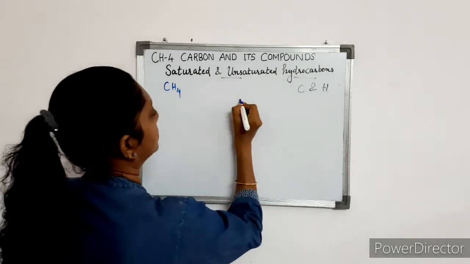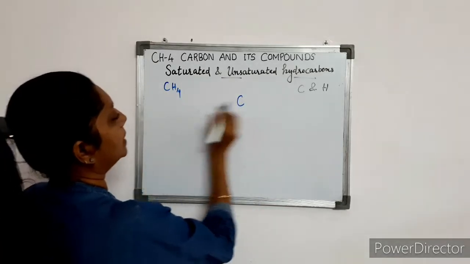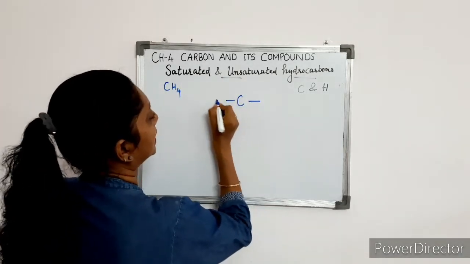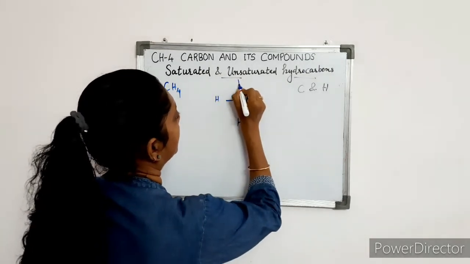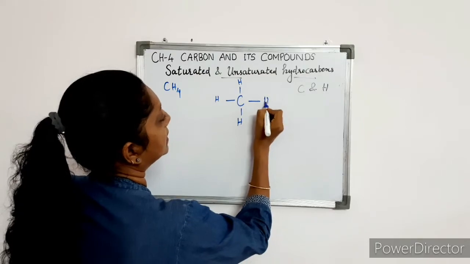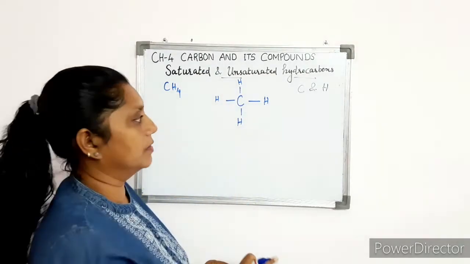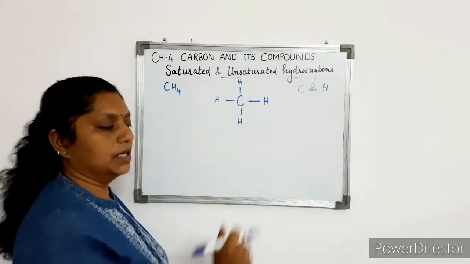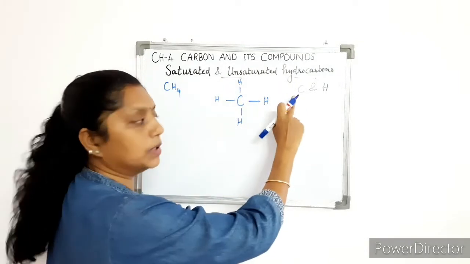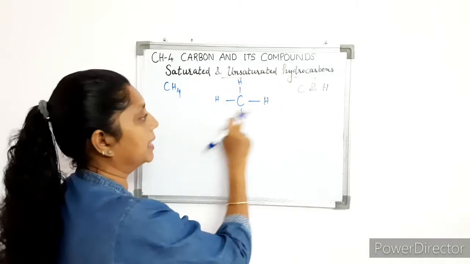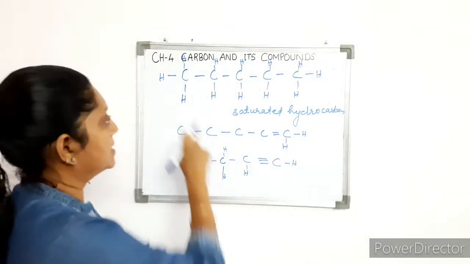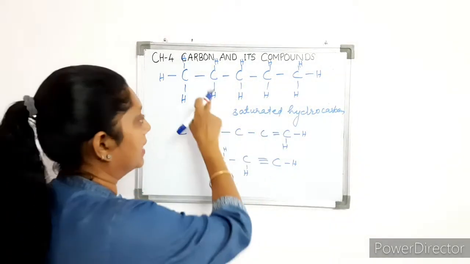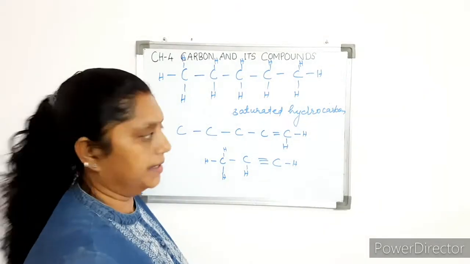It contains one carbon and how many hydrogen atoms? 4 hydrogen atoms. We can see 4 single covalent bonds in it. This is our simplest hydrocarbon. So a hydrocarbon is a compound consisting of carbon and hydrogen only.